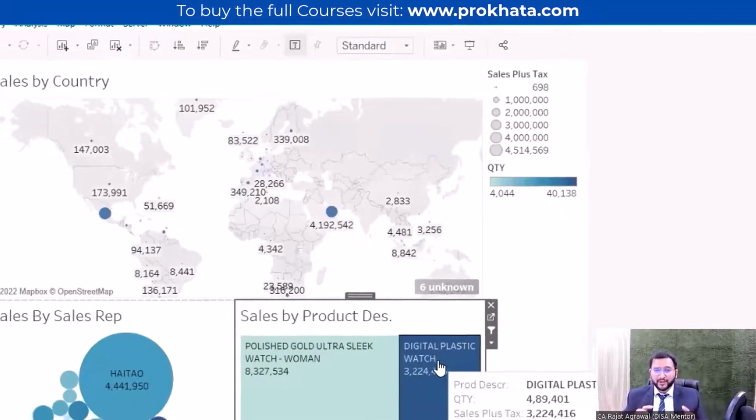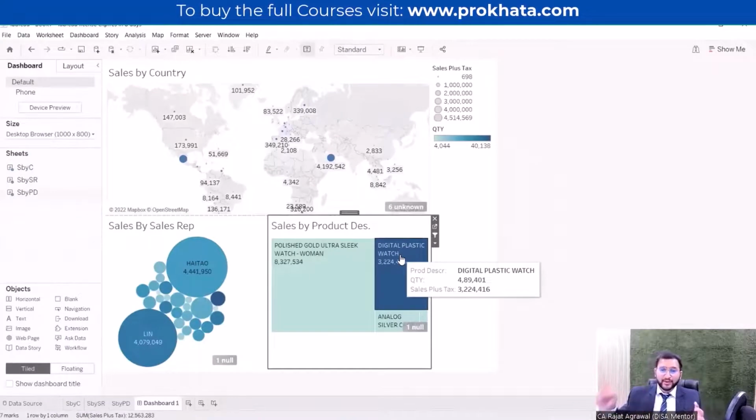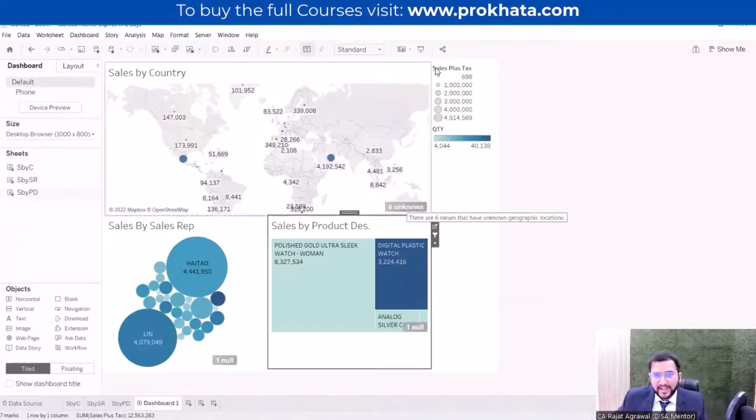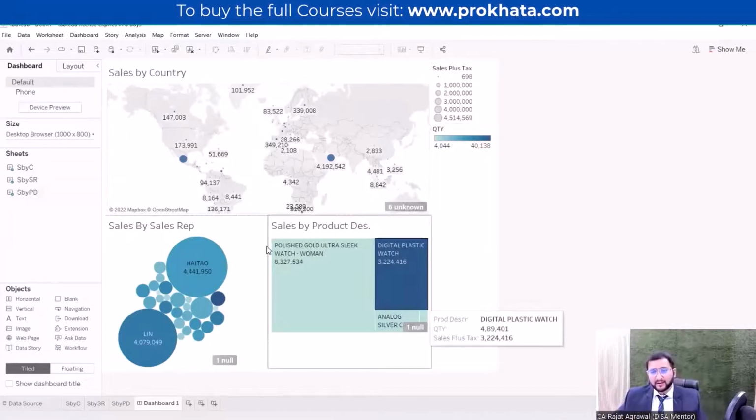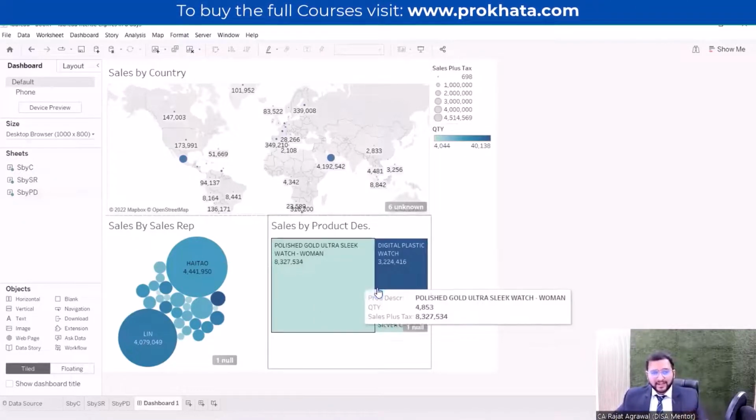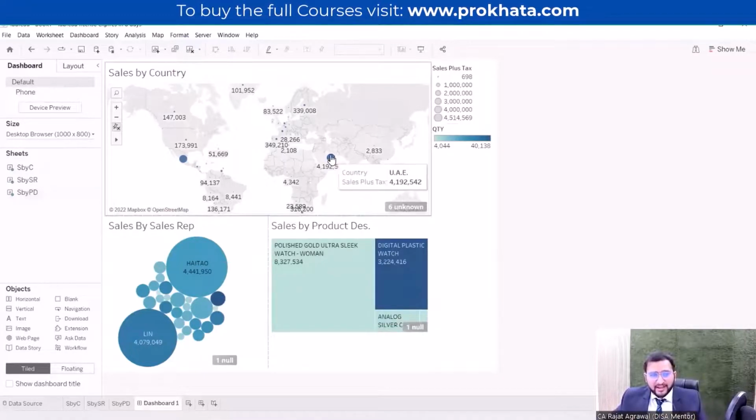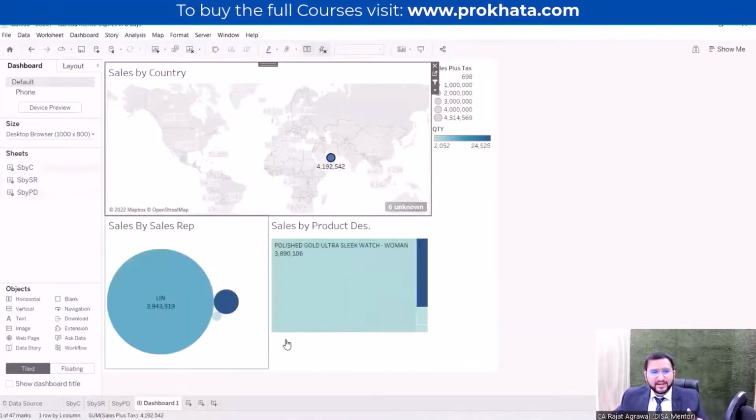Now what it will do, let me relate it to Excel. In Excel, you must have seen slicers. In a pivot table, we use slicers to filter the dashboards, the graphs, the tables. In the same way, here we have a filter button. As soon as we click here, it will work in a dynamic way. As I click on the UAE, all the data will change. The visualization will tell me that Lin has sold the maximum in the UAE.